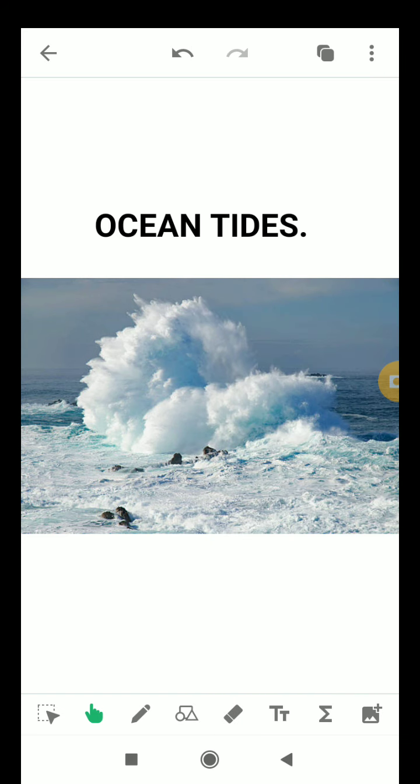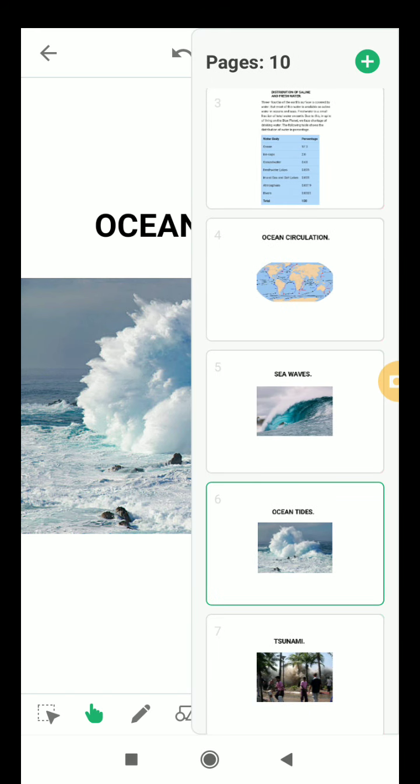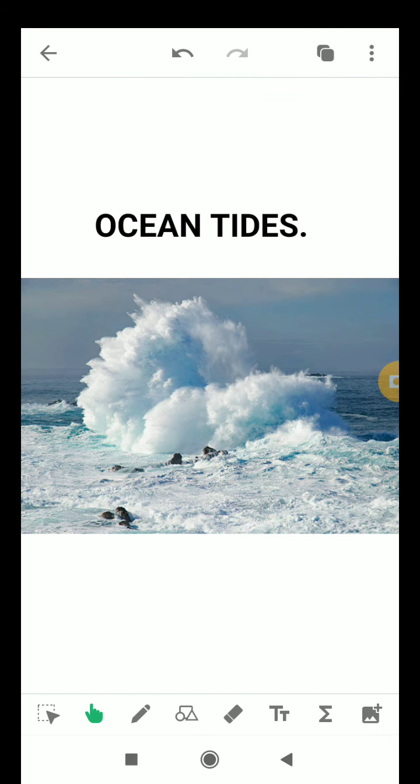Next is ocean tides. So what is a tide? Tides are the rise and fall of sea level caused by the combined effect of the gravitational forces exerted by the moon and the sun and the rotation of earth.